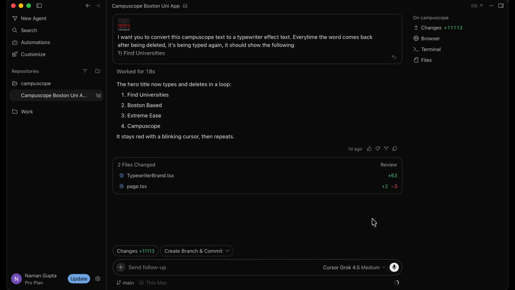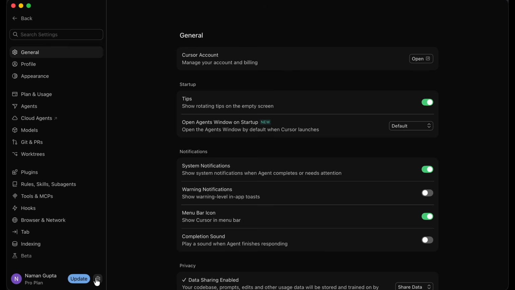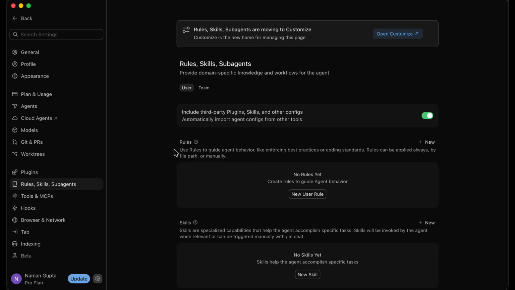Now let's talk about Cursor rules. So what I'm going to do is I'm going to click on this settings button right over here. And as you can see over here, it says rules, skills, and subagents. So when I click on this, it's going to take me to the section where I can see rules. So it says use rules to guide agent behavior, like enforcing best practices or coding standards. So what exactly does this mean? Well, the name is pretty self-explanatory. A rule is something that you say that the AI agent always has to do.